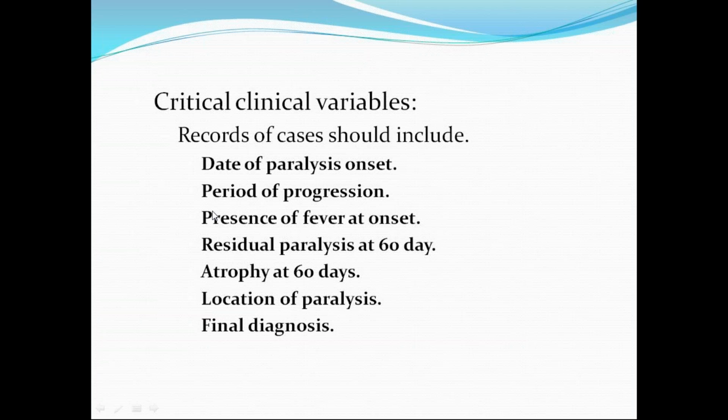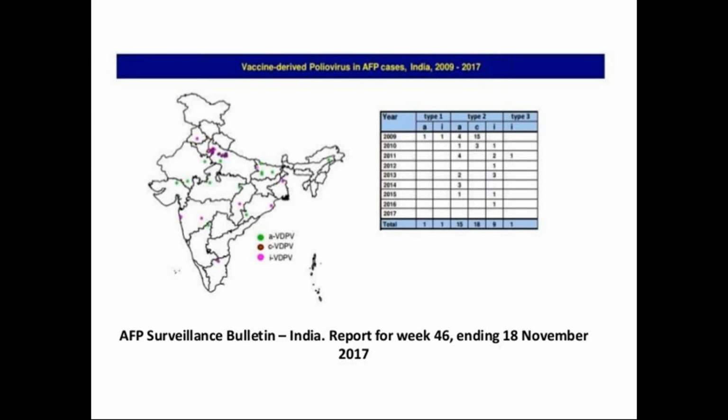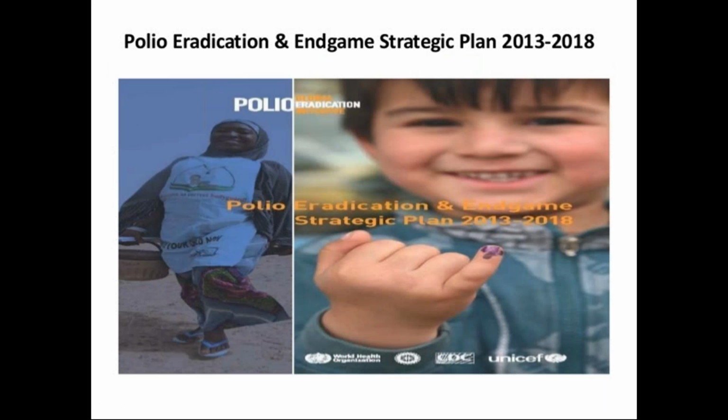Records of a case should include date of paralysis onset, period of progression, presence of fever at onset, residual paralysis at 60 days, atrophy at 60 days, location of paralysis, and final diagnosis. All these should be there in the record of a patient suspected of acute flaccid paralysis. So these are the data from the WHO charts: 2009 to 2017, various vaccine-derived poliomyelitis cases in India. And this is the old one.